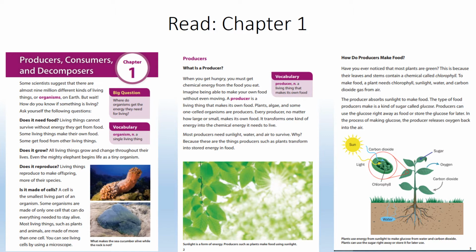If you look at the diagram below, it kind of shows that process. So it shows the sun transferring its energy into that chlorophyll cell that is a part of the leaf of that plant. Again, this with carbon dioxide is what helps the plant to make sugar called glucose. And then, as a result, the producer is able to release oxygen back into the air. So plants use energy from sunlight to make glucose from water and carbon dioxide, but plants can use the sugar right away or store it away for later.